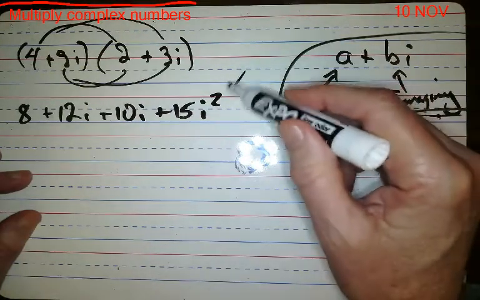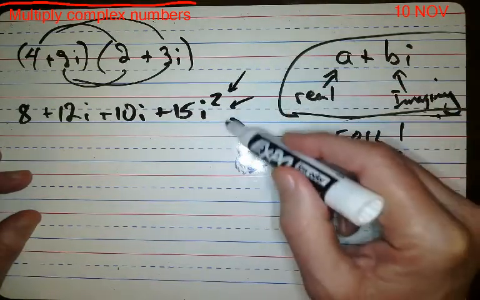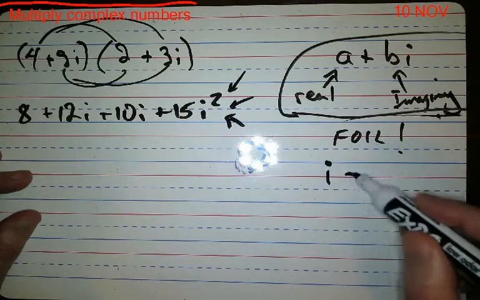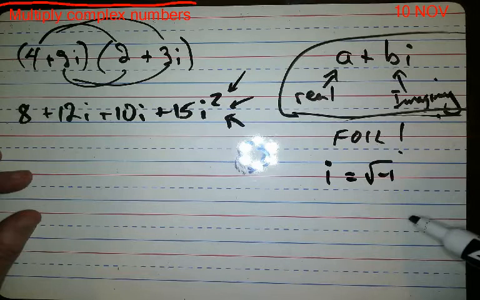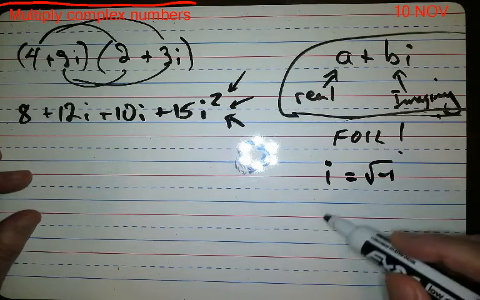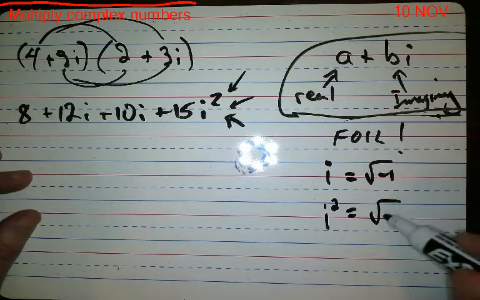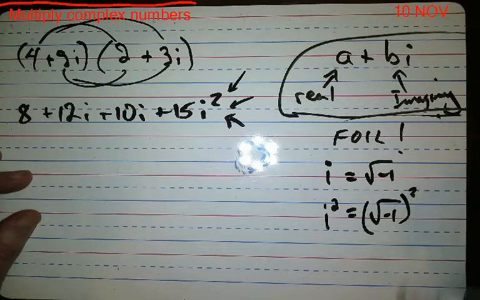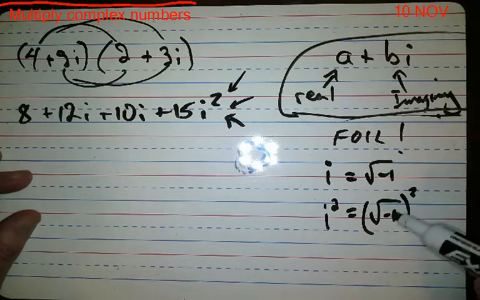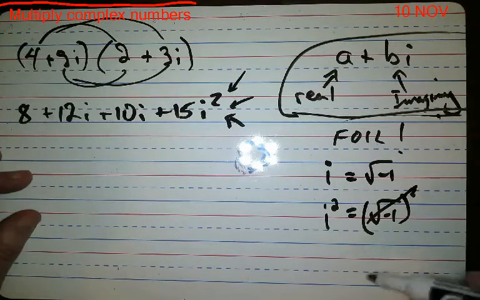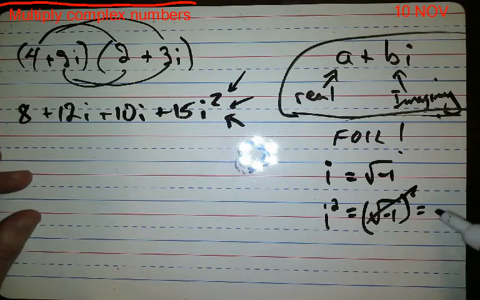Now, this is very important, because since i equals the square root of -1, if I square i, I'm really squaring the square root of -1. If you remember, when you square a square root, those things cancel out, and all that's left is the number inside.